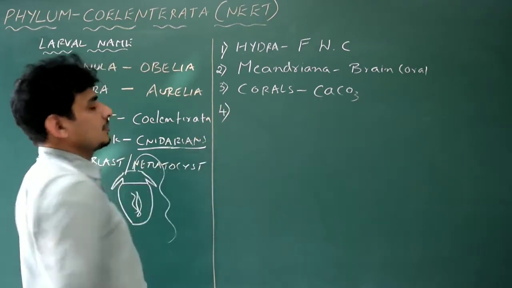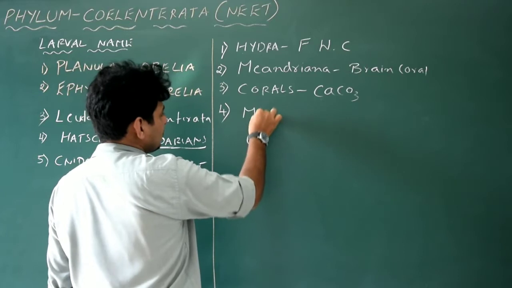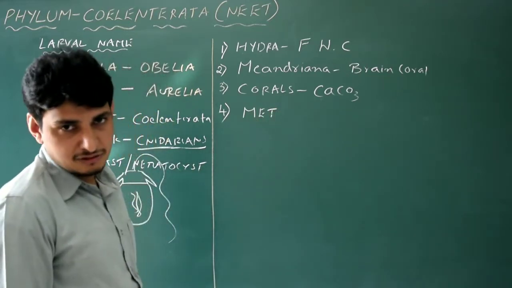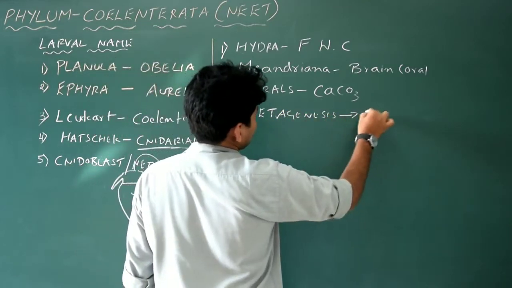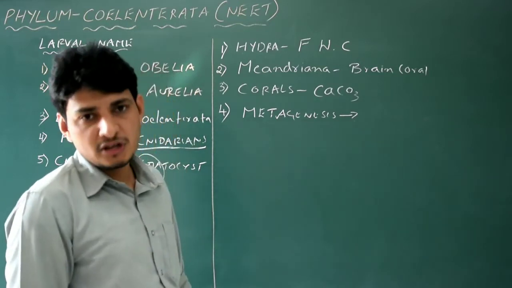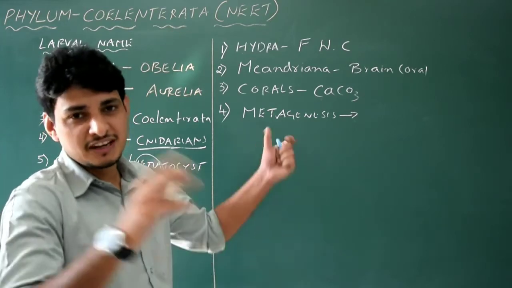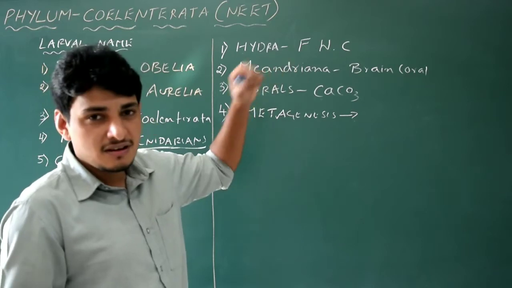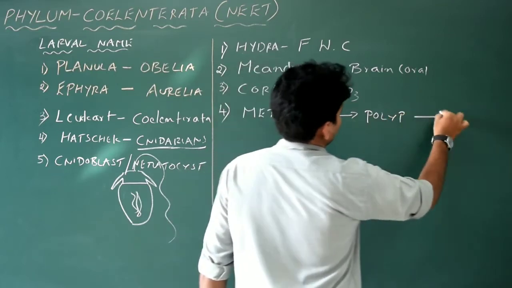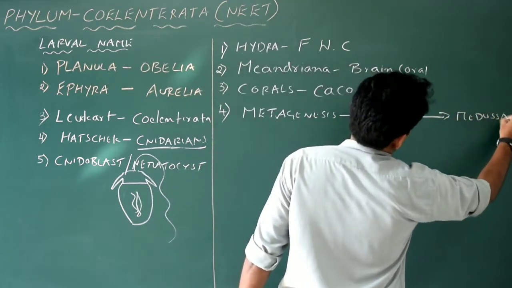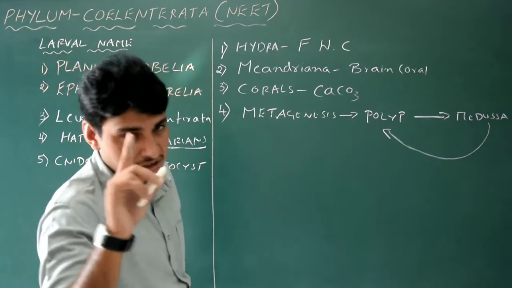We again write the fourth. That is metagenesis. What is metagenesis? It is the alternation of generation that is seen only in coelenterates, jellyfishes or corals. What is this metagenesis now? That means it exhibits two different body forms in its life cycle. One is the sessile, sedentary polyp. The other one is free living, swimming. That is medusa. Correct? Polyp, medusa. We write here polyp to medusa. Again, medusa to polyp. This is called metagenesis, seen only in coelenterates. Note this point, very important, you know about it.